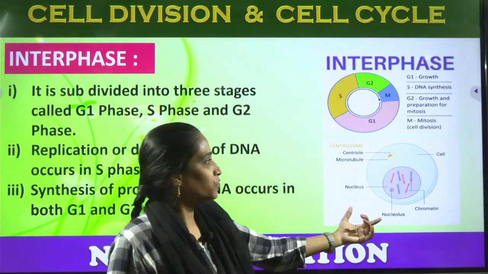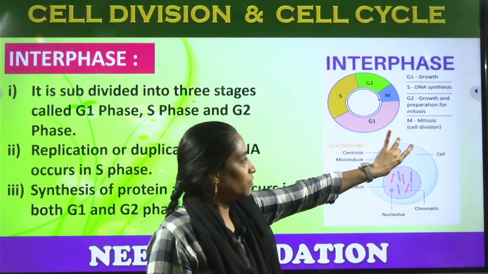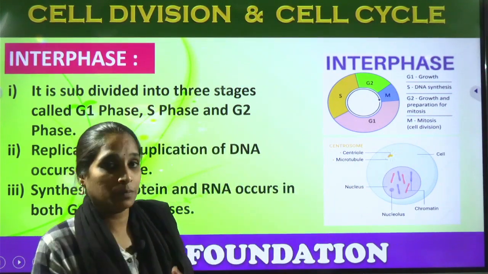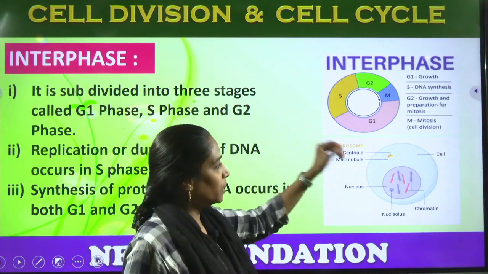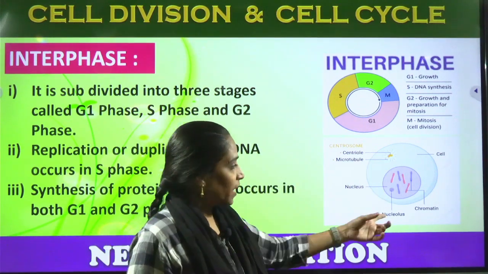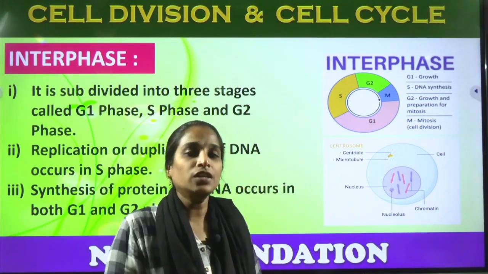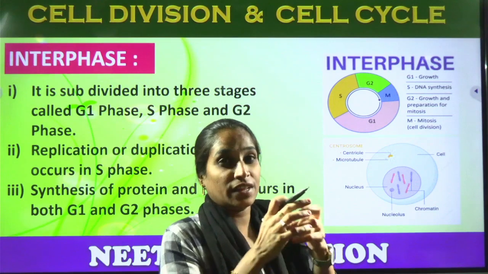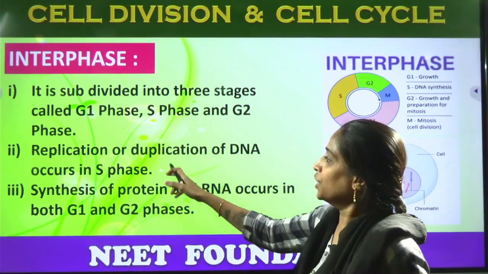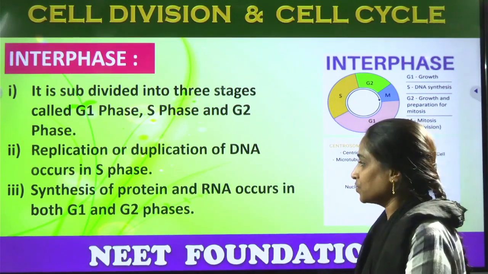So here we can observe the cell will be formed. Within the cell we can observe the centriole and the formation of microtubules, making the cell get ready for the cell division process. The nucleus will be formed, and the chromatin. Here we can observe the condensed shape of the chromosomes. Okay, so they are getting ready for the division process, which is being done by the duplication and replication of DNA, right?